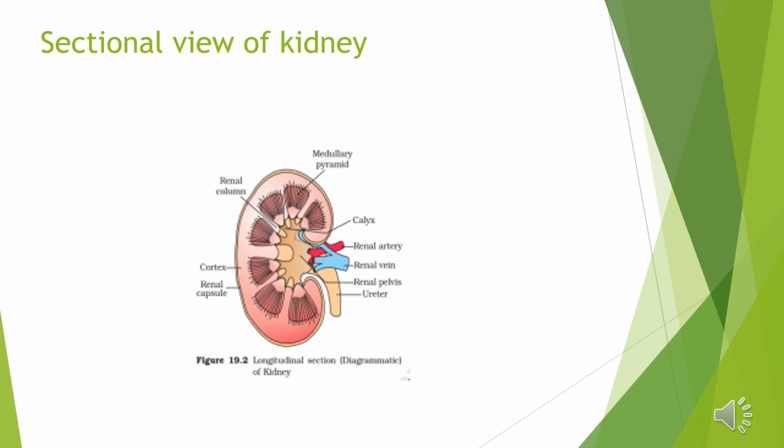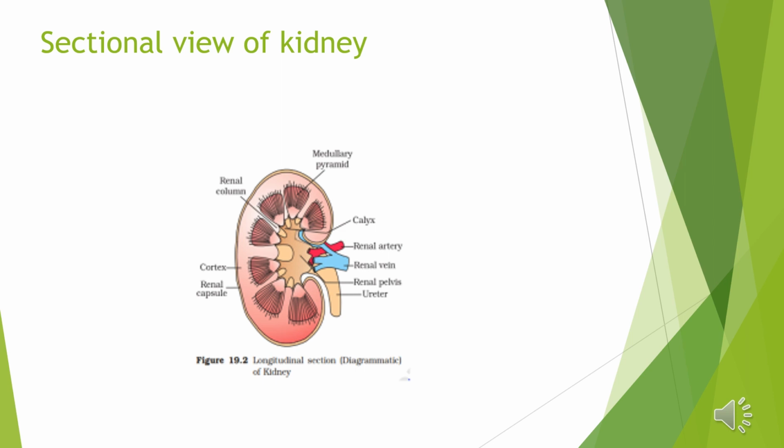The medulla is divided into a number of conical areas called medullary pyramids, as you are watching in the diagram, having their broad base towards the cortex, and each renal medullary pyramid terminates into a structure, the renal papilla. Between the medullary pyramids, the substance of the cortex extends into the medulla and forms columns called the renal columns of Bertini.